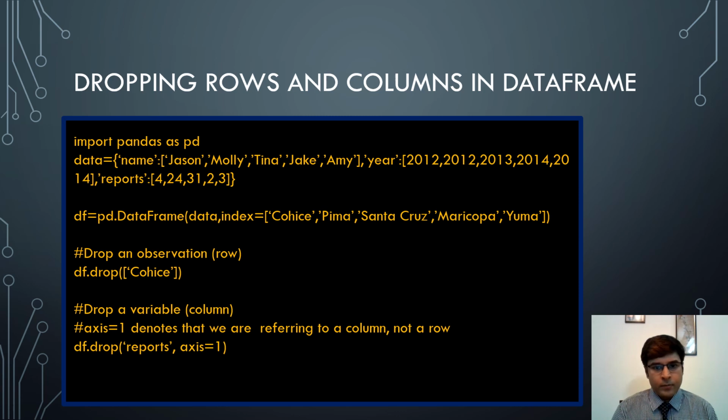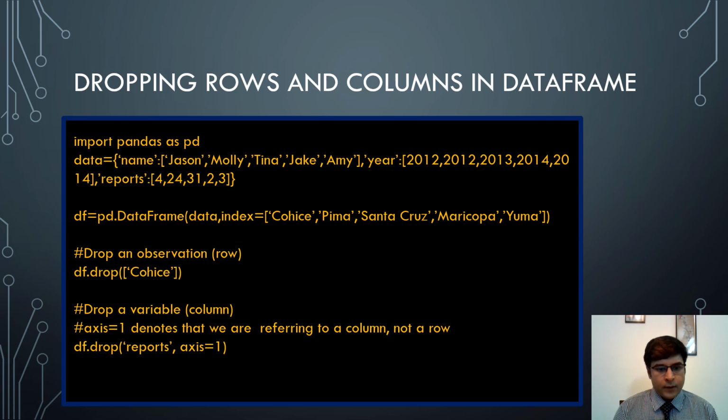Next, we see how we drop rows and columns in a data frame. Suppose we have imported the pandas module as pd, and we have this data variable as shown here, and we create a data frame df out of that data with the index as mentioned. Next, we drop a row from this data frame. For that, we type df.drop and the index name. It will drop the corresponding row for that index from this data frame.